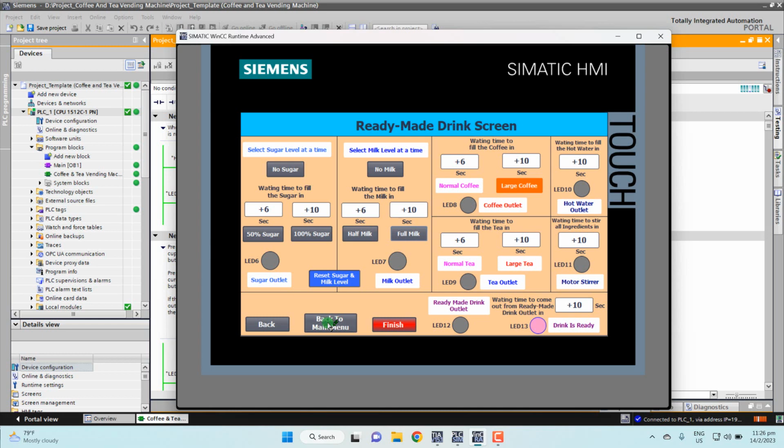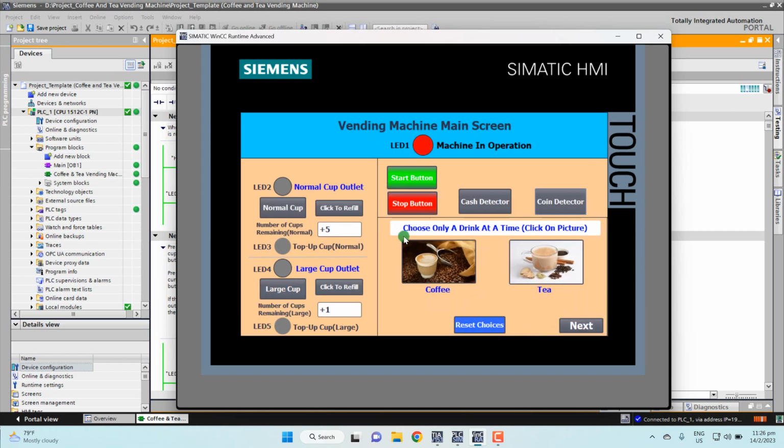Don't want to go to the main screen now, we press the finish first. So finish button. We don't want to go to the main screen, we press just the back. So we can go back. So now also go stop. I want to start. I want to show here the equal to 0. The LED is blinking, is it blinking or not? I want to show one. So I press again.